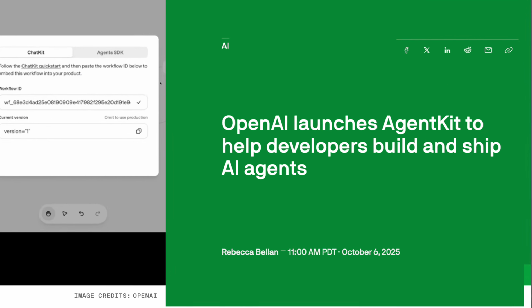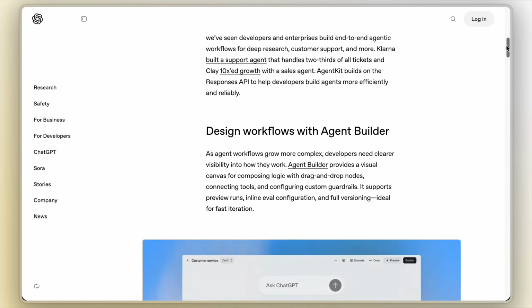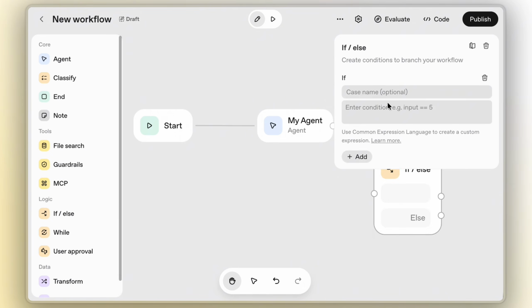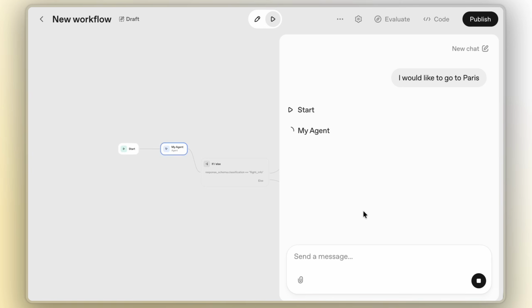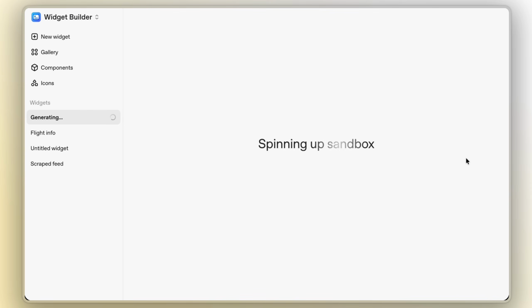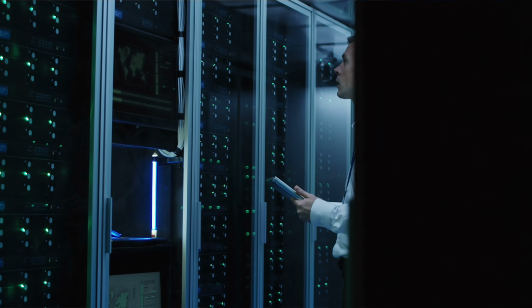But then they introduced something called AgentKit. Launched on October 6th at Dev Day 2025, AgentKit is basically the grown-up evolved version of what people wish Swarm had become. Production-ready, powerful, and actually built for serious workflows. You've got the Agent Builder, a visual drag-and-drop interface where you can chain together planners, executors, retrievers. It's almost like building with Lego blocks. ChatKit lets you drop those agents directly into your apps. In the connector registry, over 200 plug-and-play integrations from Dropbox, Teams, CRMs, DevTools, the entire ecosystem.